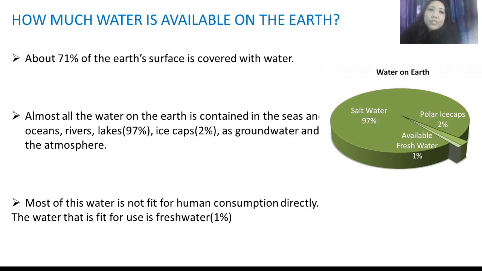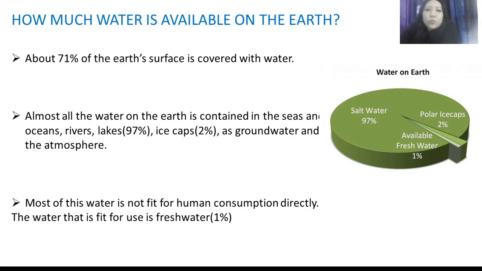About 71% of the earth's surface is covered with water. Almost all the water on the earth is contained in the seas, oceans, rivers, and lakes. That is about 97% of the total water available on the earth's surface. In the ice caps, about 2%, and it is also available as groundwater and even in the atmosphere in the gaseous form.